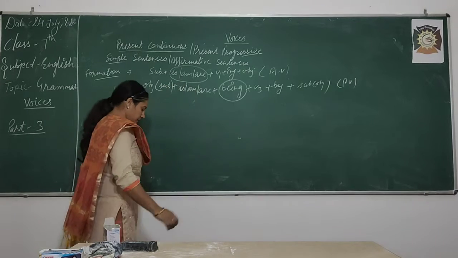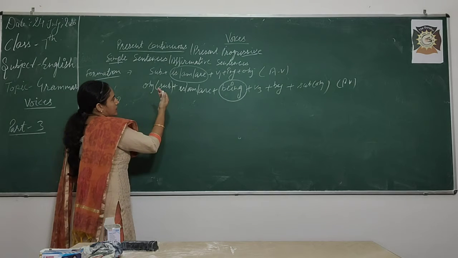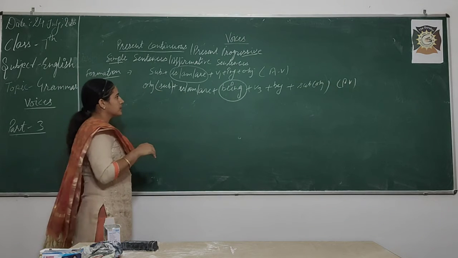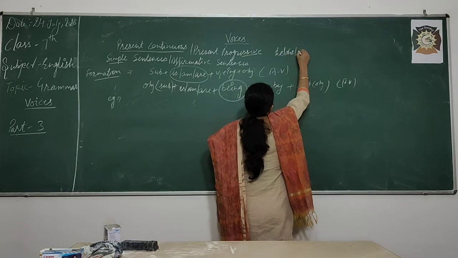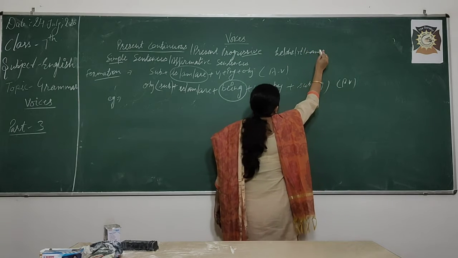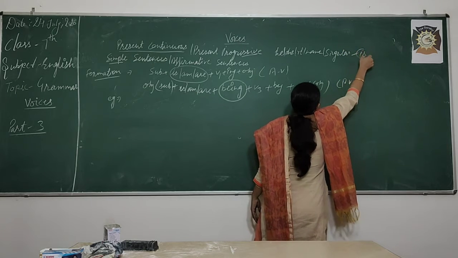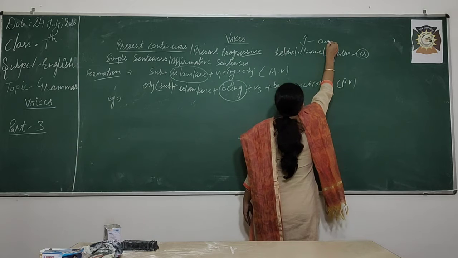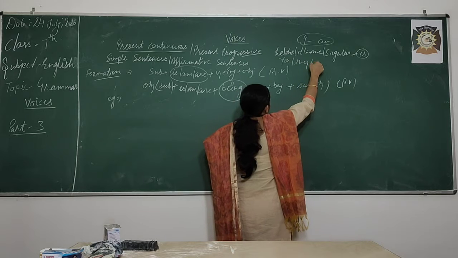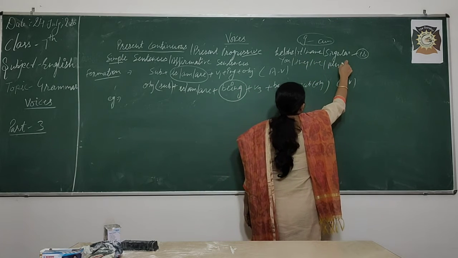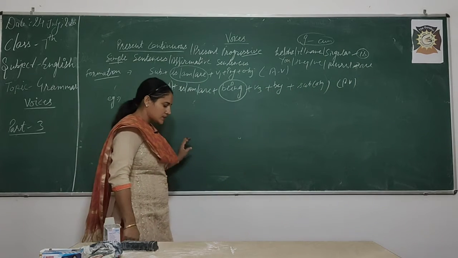Okay. Now examples we will take. This is very easy for you, right? And we are using is with he, she, it, name and singular. We use is, and with I, you know very well, we use am. Now you, they, we, plural, we use are. Okay. So, now take the example.